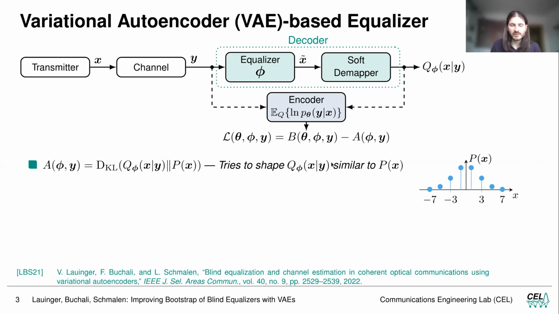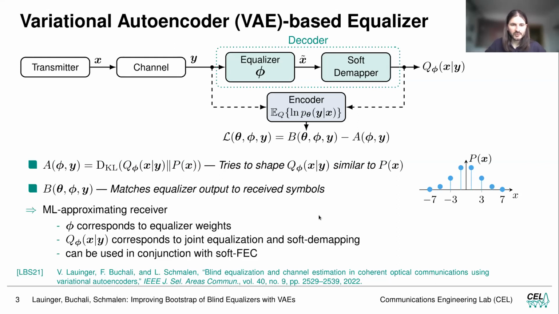This tries to shape the decoder output similar to P of X, which is the a priori distribution of the transmitted symbols. So here we can introduce probabilistic constellation shaping to this algorithm. And B tries to match the equalizer output to the received symbols.